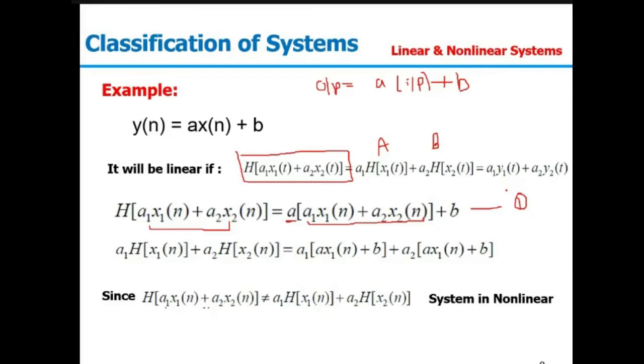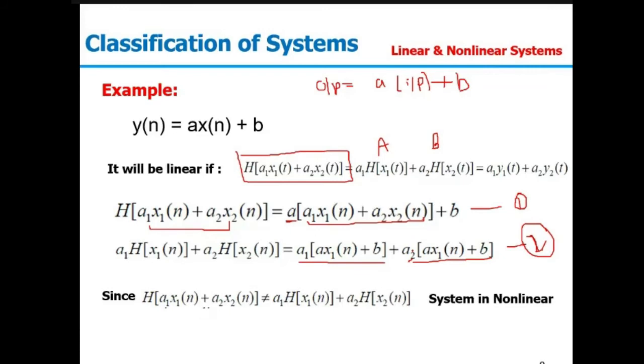Now in the second case, on the right hand side, first we will cross check for a. A will be a1 into (a x1(n) plus b), plus a2 into (a x2(n) plus b). This is for a plus b. So from here you can say it is nothing but a common a1 x1(n) plus a2 x2(n) plus twice of b. In the first case we have only one b term. In the second case we are getting twice of b. Since both are not equal, the given system is non-linear in nature.